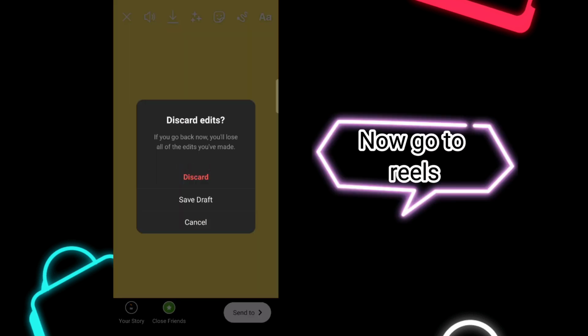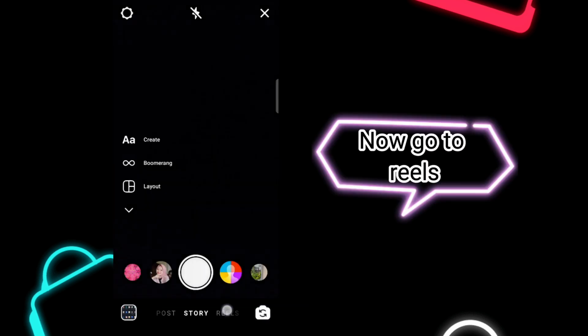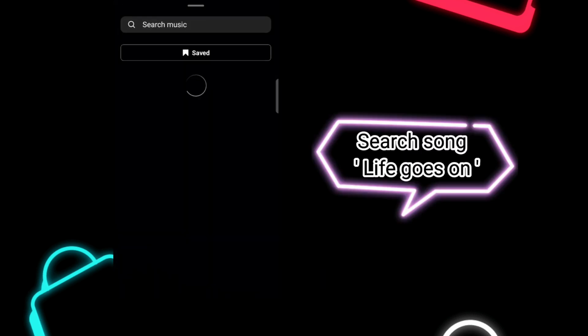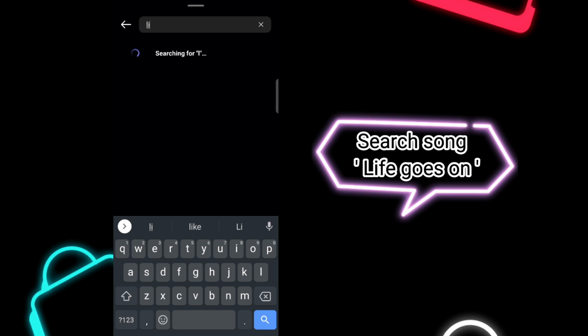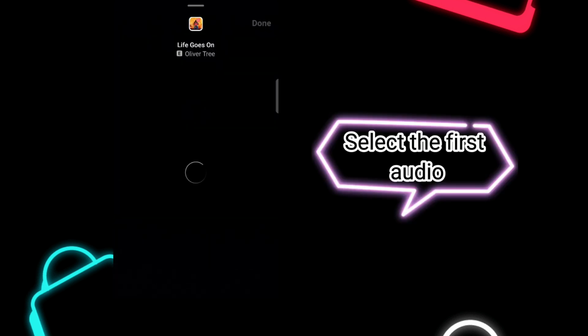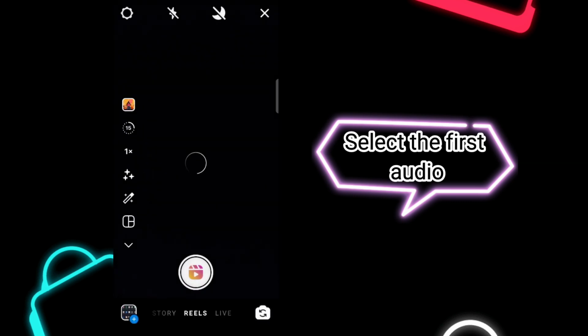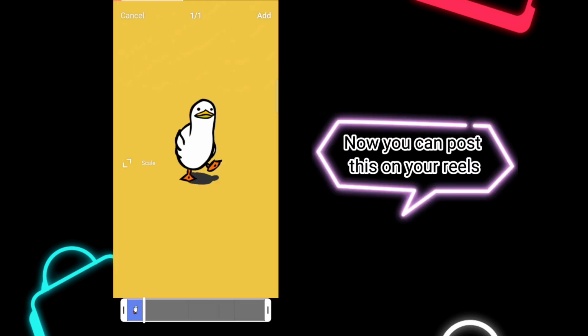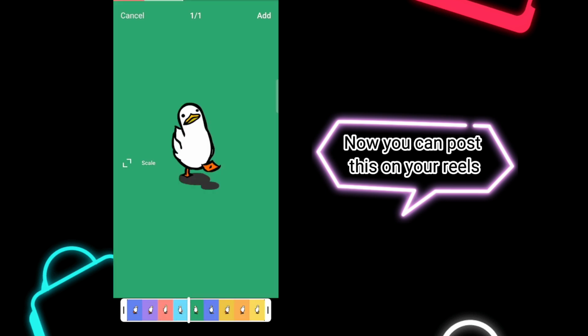Now go to Reels. Tap on audio. Search Phone Life Goes On. Select the first audio. Now add the video you saved. Now you can post this on your Reels.